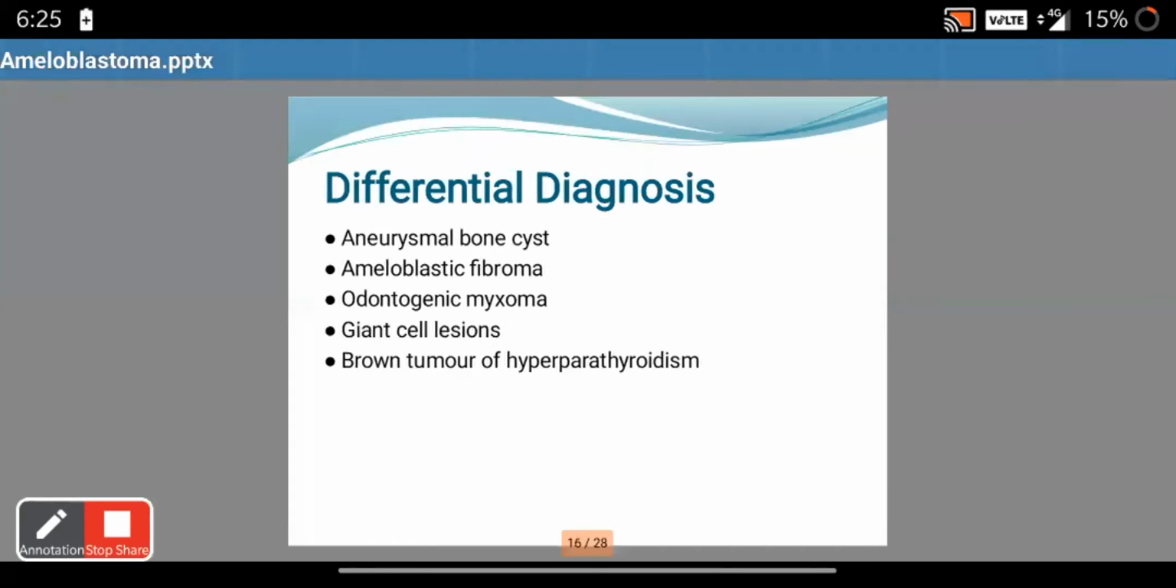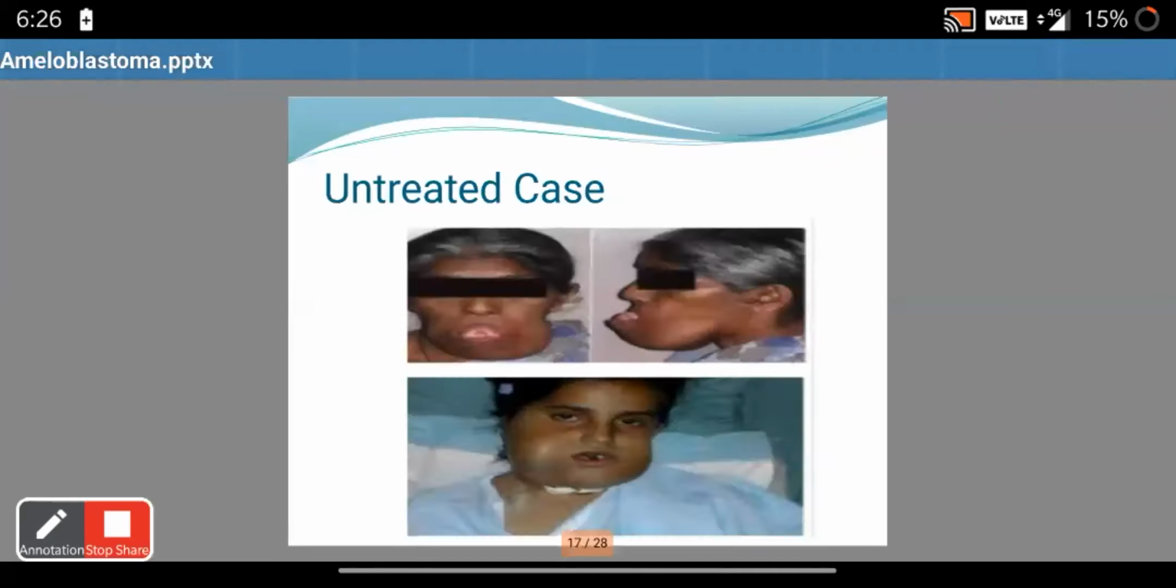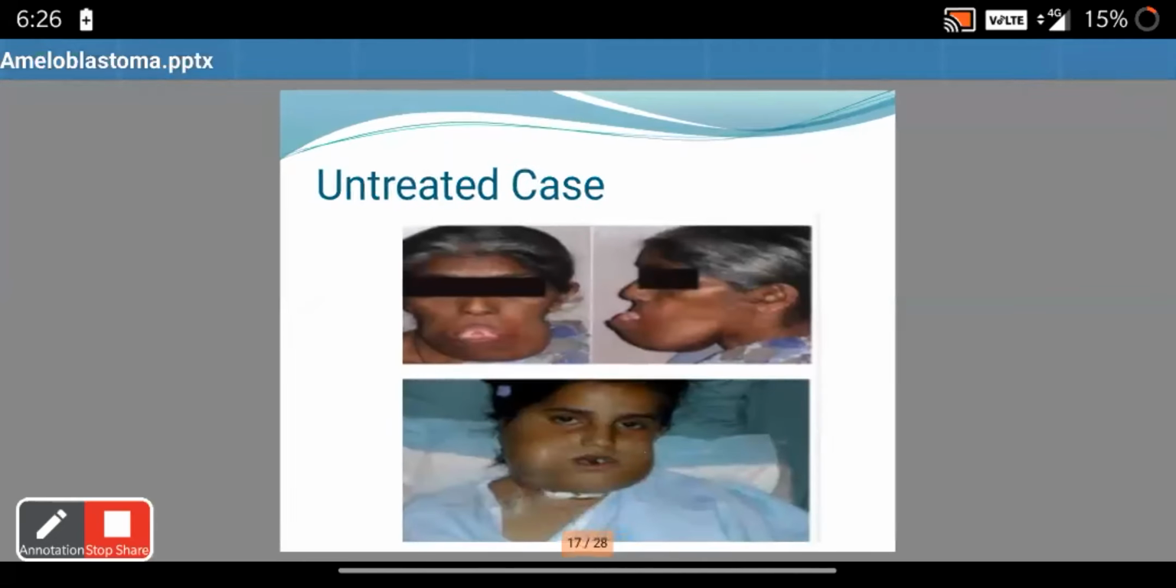The differential diagnosis for ameloblastoma is usually OKC, aneurysmal bone cyst, ameloblastic fibroma, odontogenic myxoma, giant cell lesions, brown tumor of hyperparathyroidism. In the untreated cases of ameloblastoma, there is usually discomfort and there is difficulty in swallowing, difficulty in breathing. So treatment is important in case of ameloblastoma.